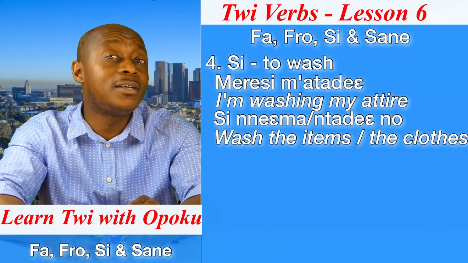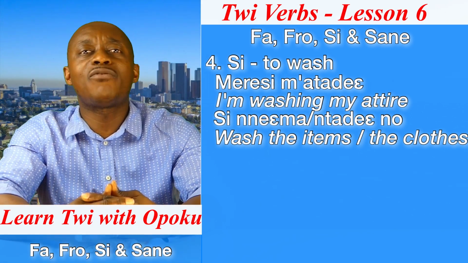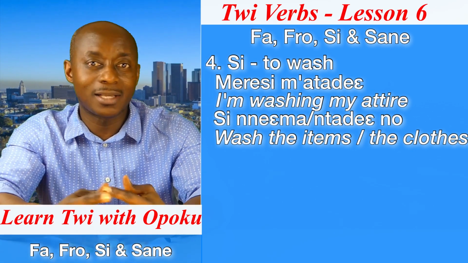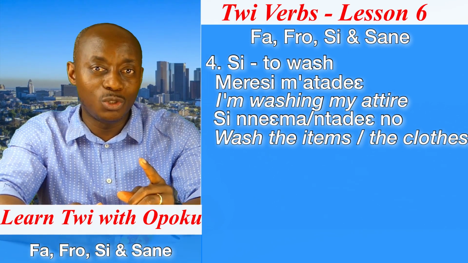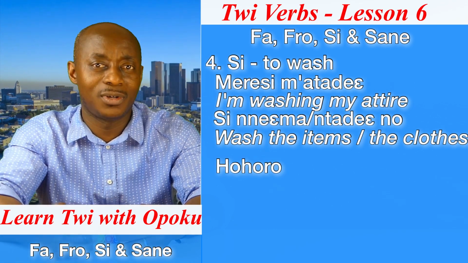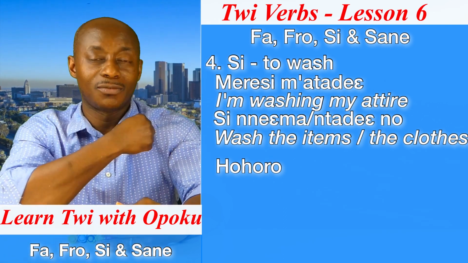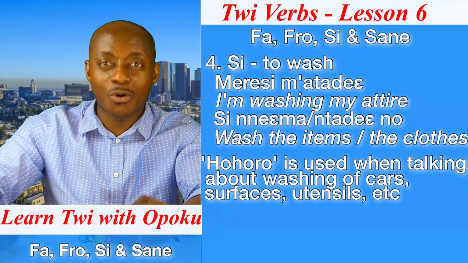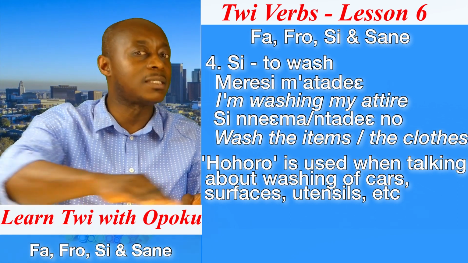So when we say si, it could also mean to wash. However, if you are washing something like plates or cooking utensils, we will not use this verb si for that, even though you are washing. We will say hohoro. So take note of that. We use si for clothes only. But for surfaces, we say hohoro.